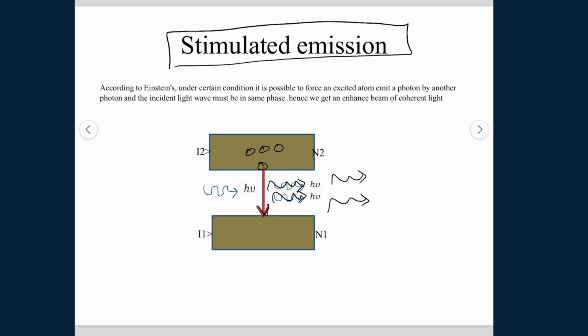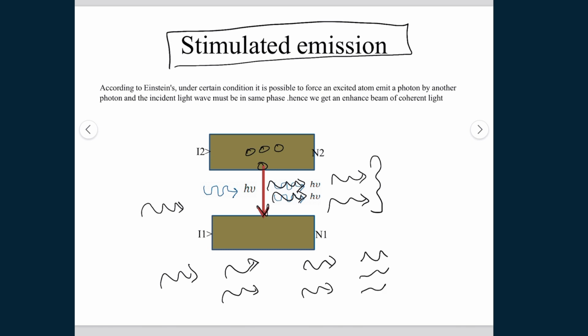So of course we will get an enhanced beam of coherent light from just 1 photon. From 1 photon we get 2 photons, or from 2 photons we can get 4 photons. So we will get an enhanced beam of coherent light. This is the property of laser.